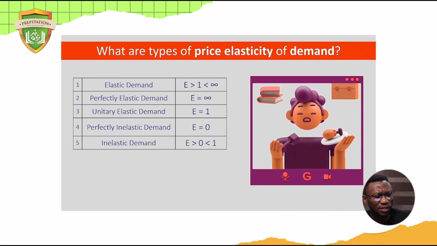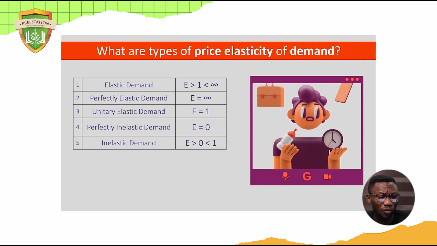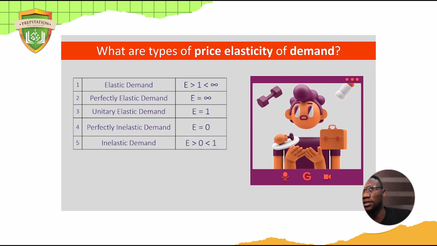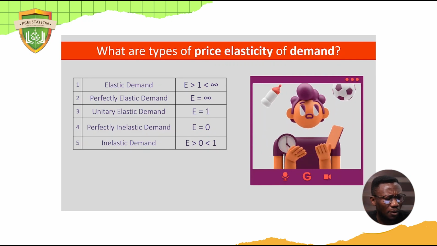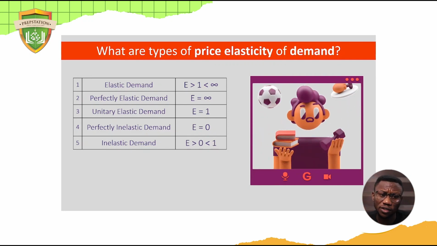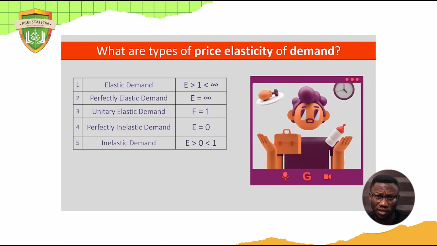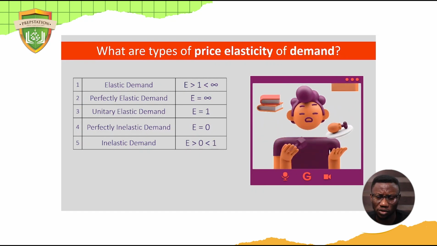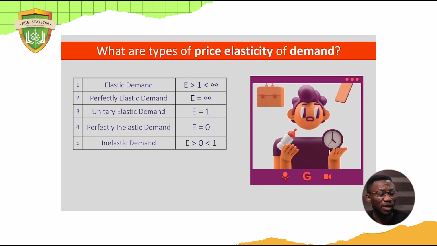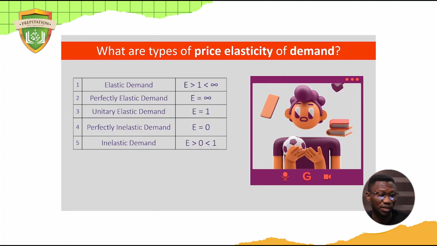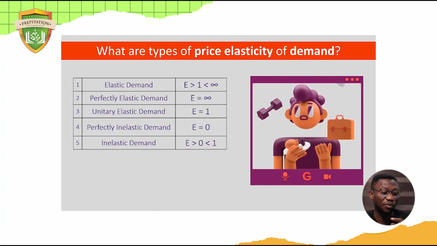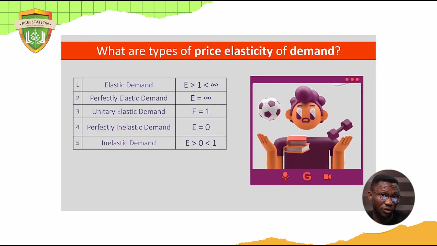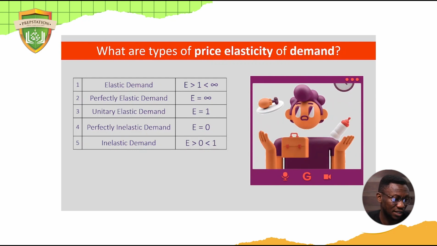It says elastic demand means that the coefficient of demand will be greater than 1, but less than infinity. Infinity is like a number that is excessive. So perfectly elastic demand simply means the coefficient equals infinity. Unitary elastic demand simply means the coefficient equals 1. When you calculate and get a coefficient of 0, that is perfectly inelastic demand. And when you have more than 0 but less than 1, we call that inelastic demand.